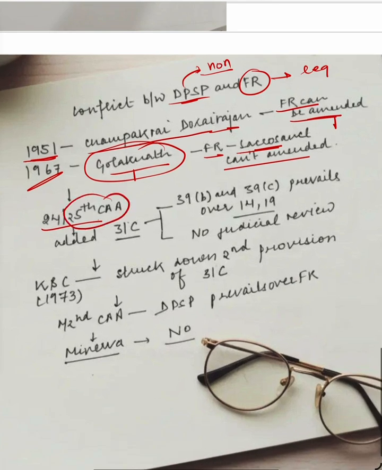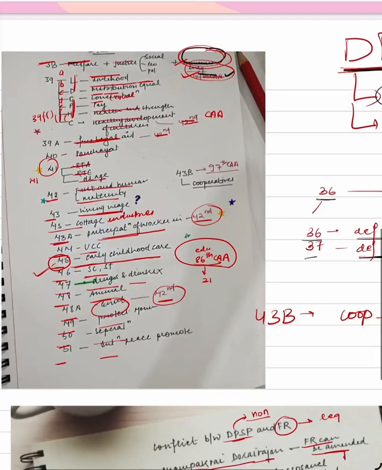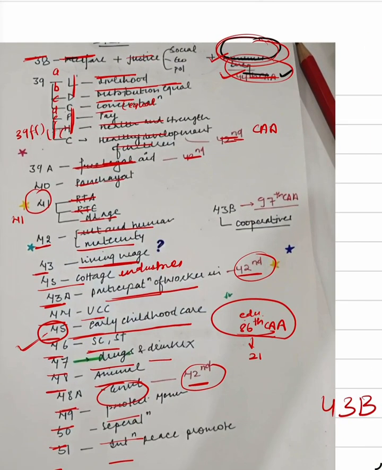So in response to this ruling, Parliament enacted the 24th and 25th Constitutional Amendment Acts, and through the 25th amendment they added Article 31C. There are two provisions in Article 31C. First, if there is any law which implements 39B and 39C. So remember what 39B and 39C are. 39B is about equitable distribution, and C is prevention of concentration of wealth.